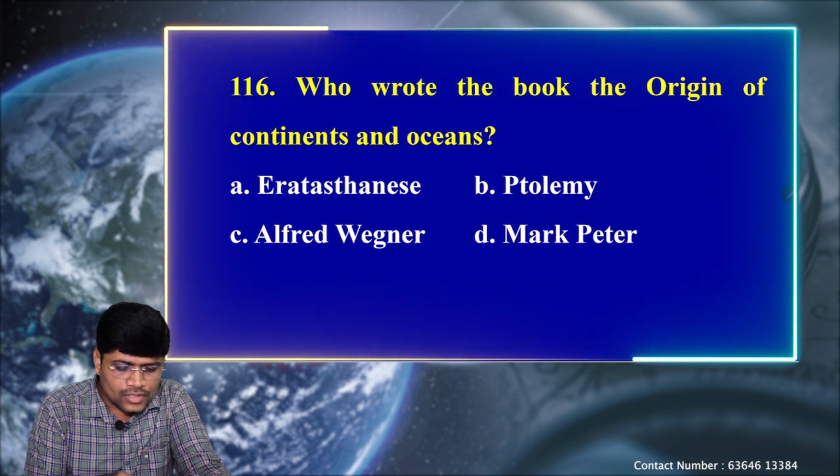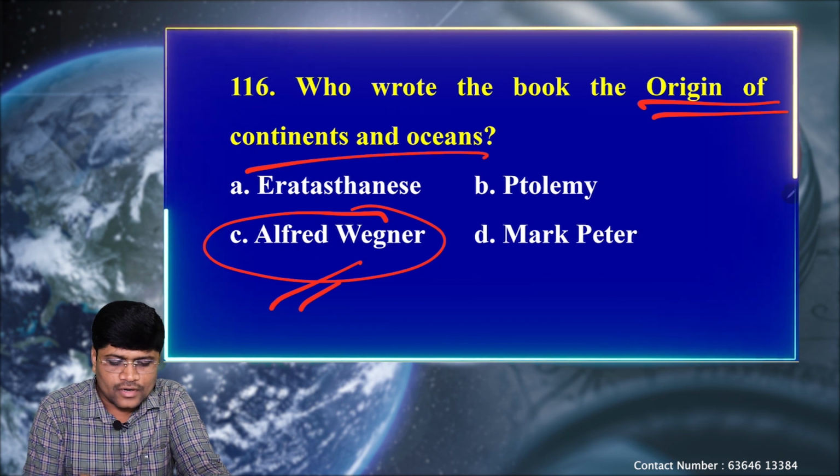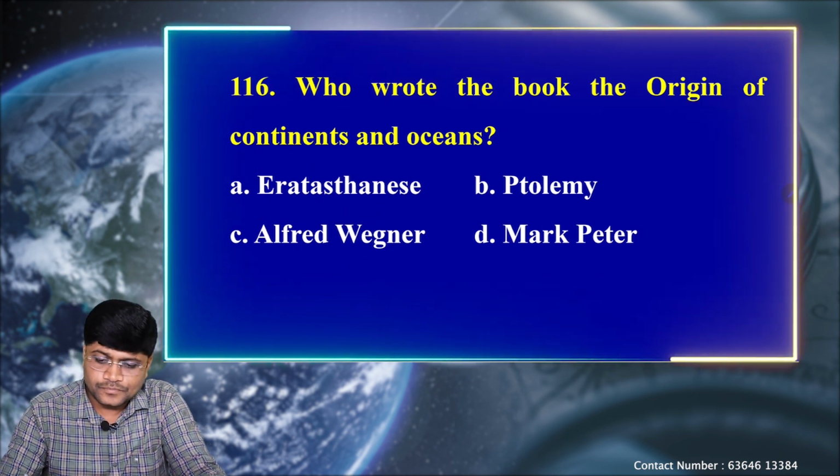So option A, we know that. C, Alfred Wegener, he was the author of The Origin of the Continents and Oceans.